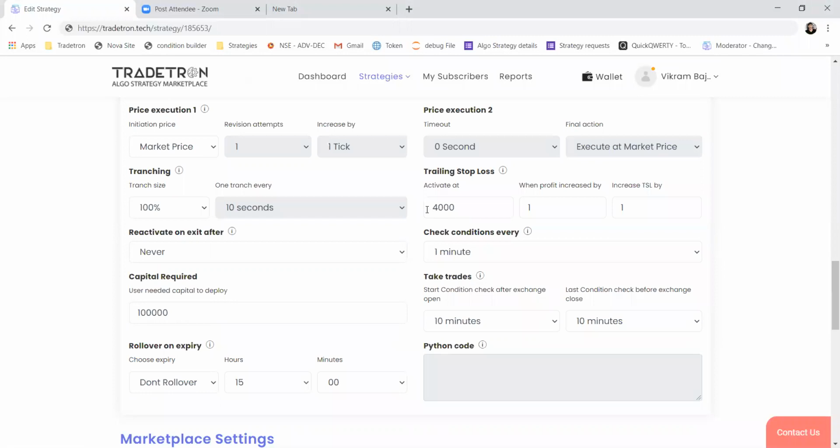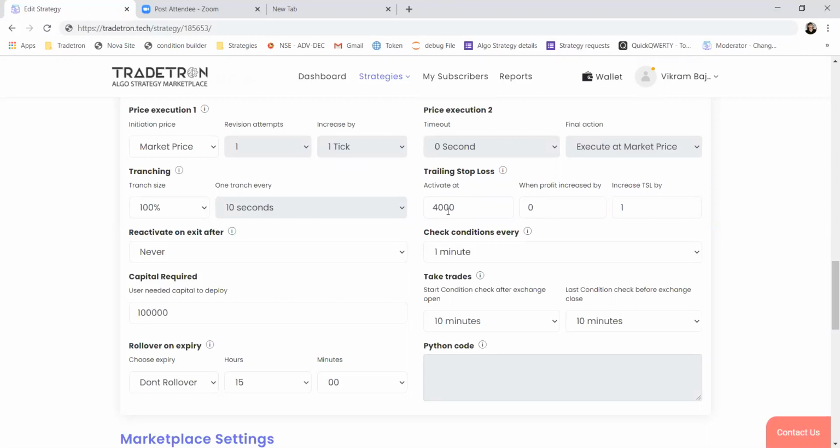So if my profit reaches 3,500, trailing stop loss will not be activated. And now even if PNL goes below zero, my positions will still remain open. As soon as PNL reaches 4,000 rupees, trailing stop loss will get activated and will be set as zero.